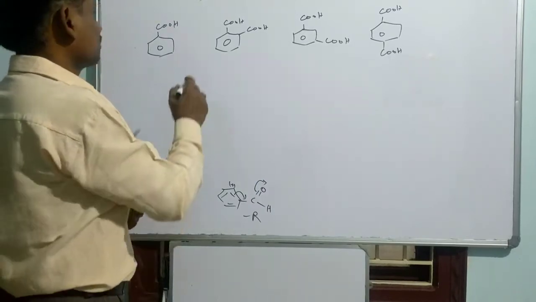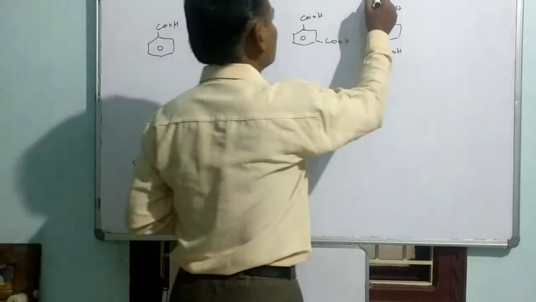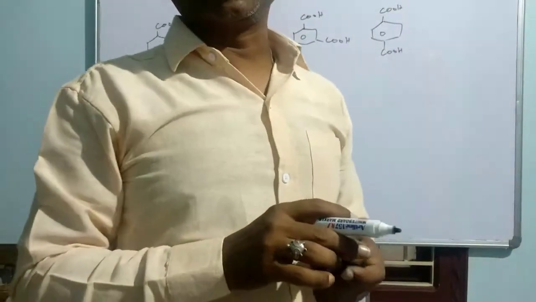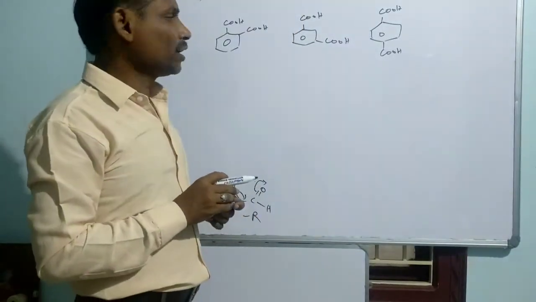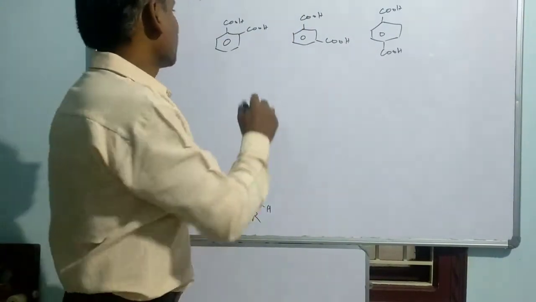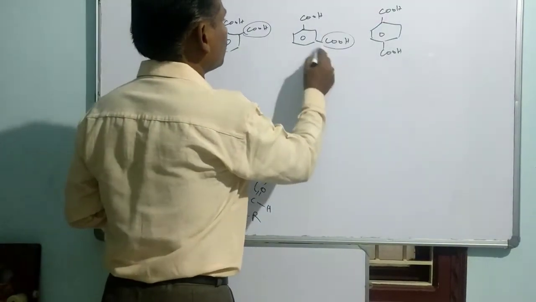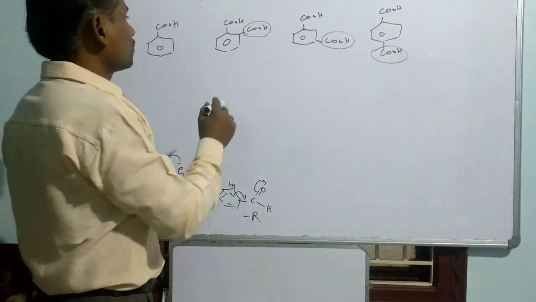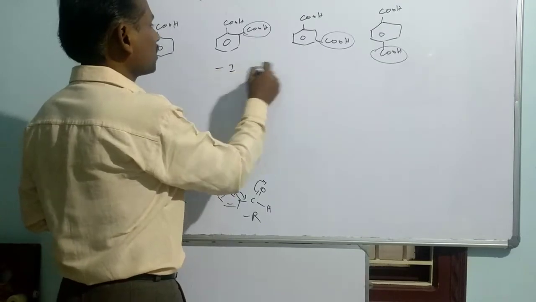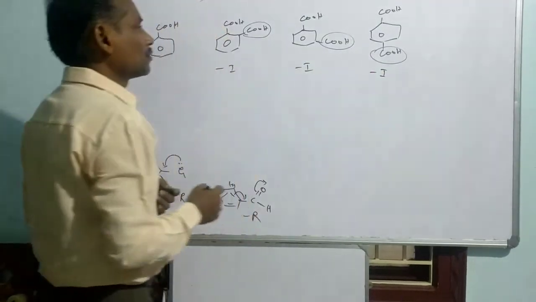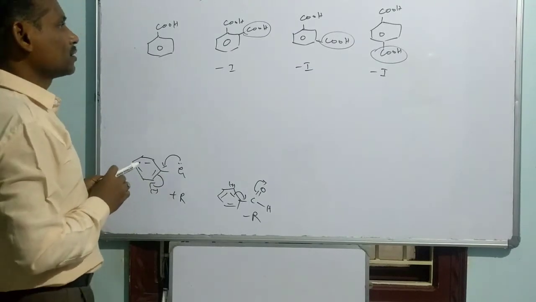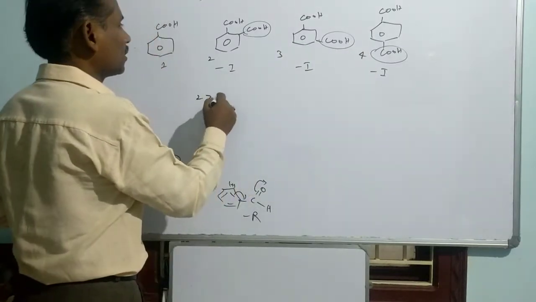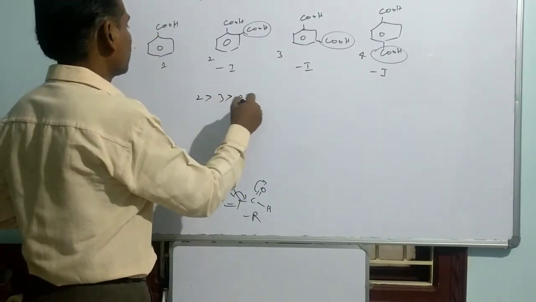Okay, now in this case, what is the influence of this group? That group normally acts as a negative group, especially in terms of inductive effect, to withdraw electrons from the system. So the negative inductive effect, the minus I effect, is enough to answer this question. Once the negative inductive effect is operated, what will be the result? If I put 1, 2, 3 and 4, the 2 is higher than 3, which is higher than 4, and finally comes 1.